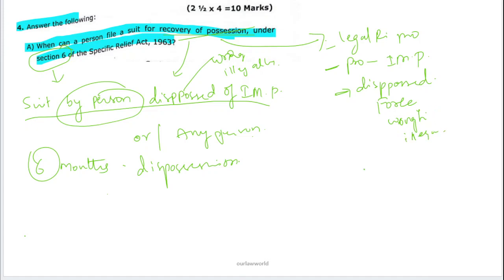And this person, out of good faith, has to file a suit for recovery of his possession within 6 months of time. So these are the conditions to file for recovery of possession.